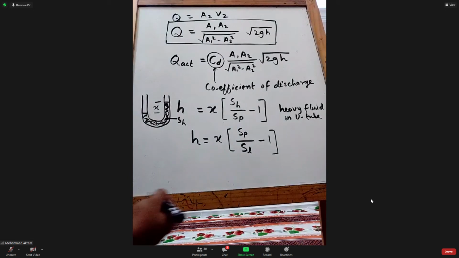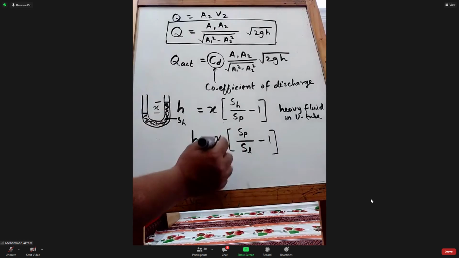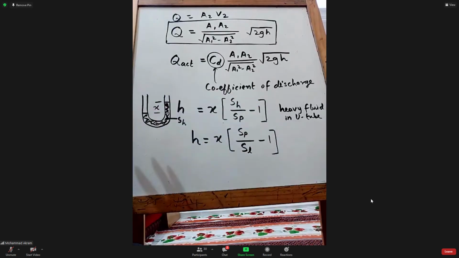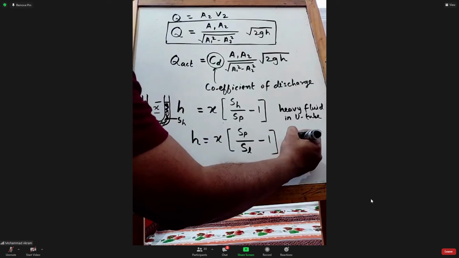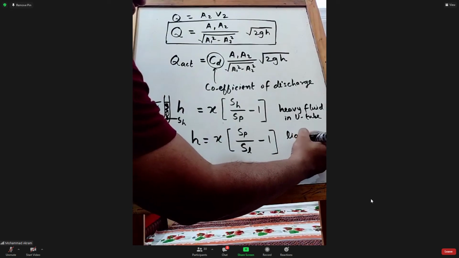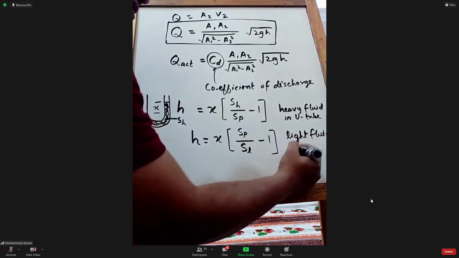Okay, if the U-tube fluid, that is the manometer fluid, is lighter than the pipe fluid, then we need to use this relation, for light or lighter fluid in the U-tube.